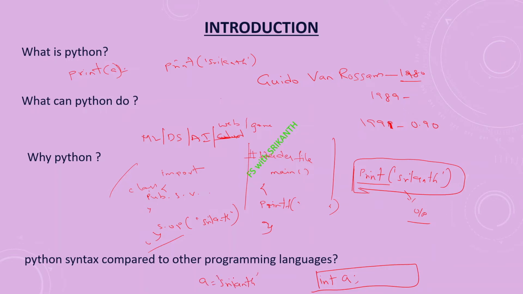But in Python you can declare a variable and assign a value directly. A may be a string, a number, a float, a boolean, and so on.